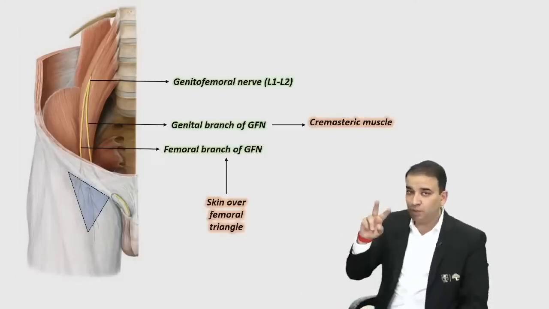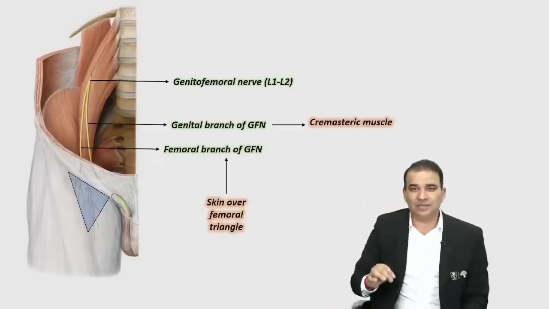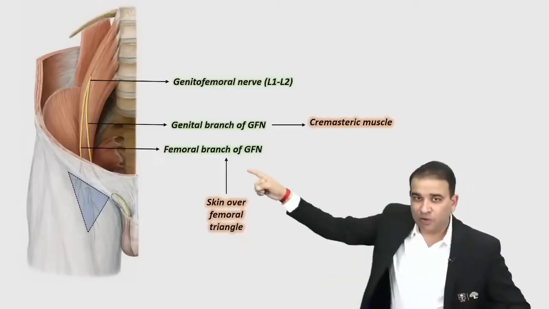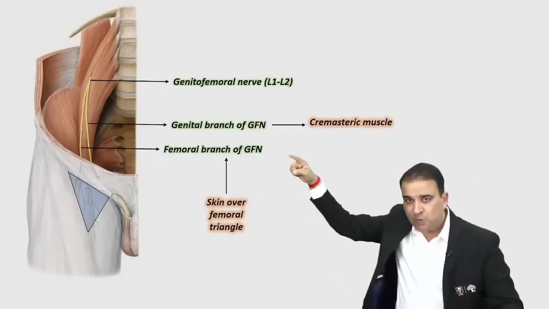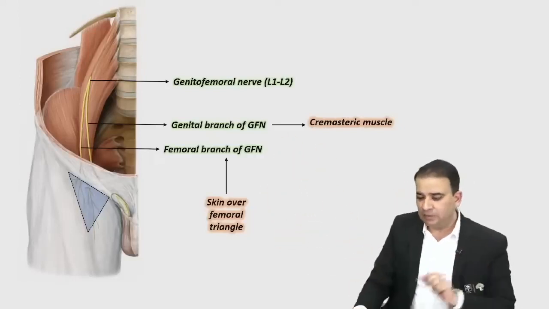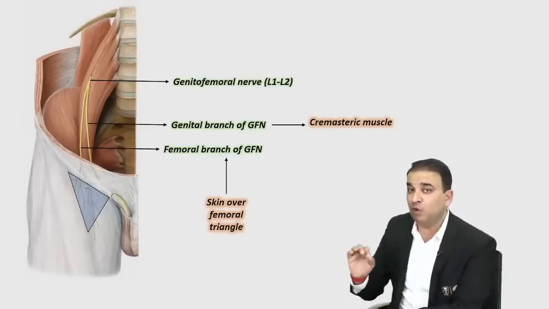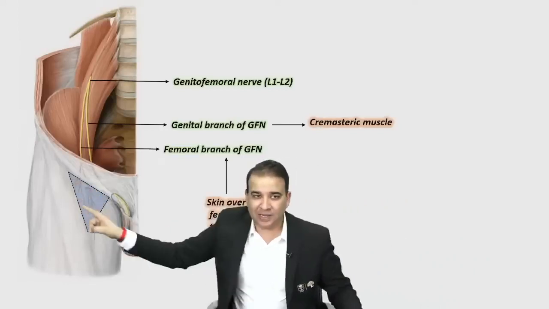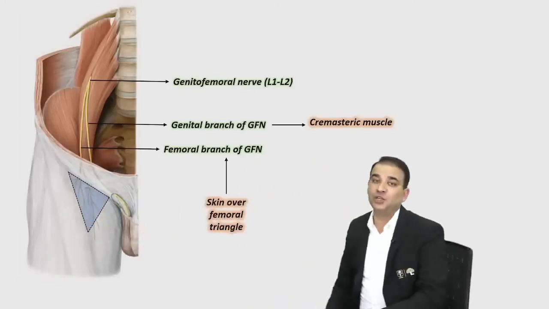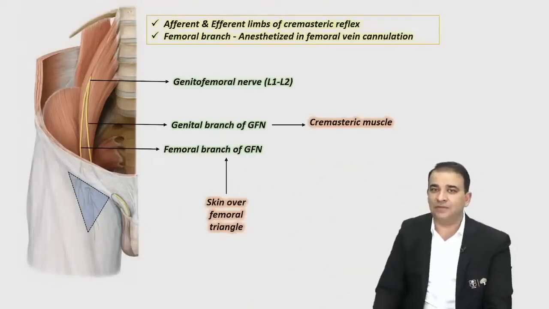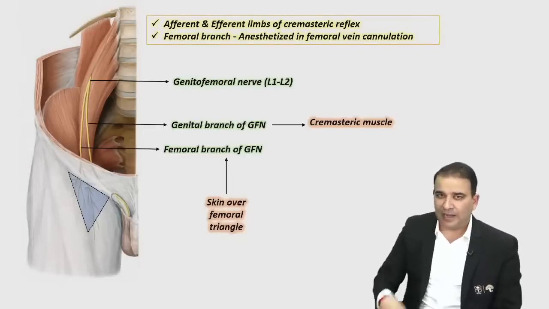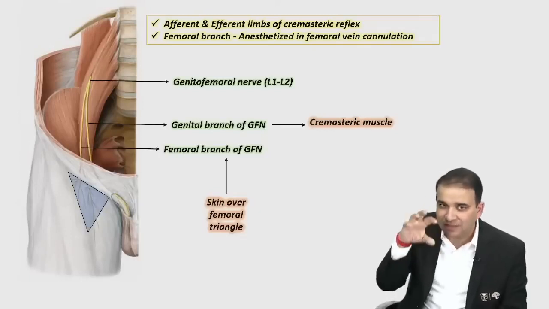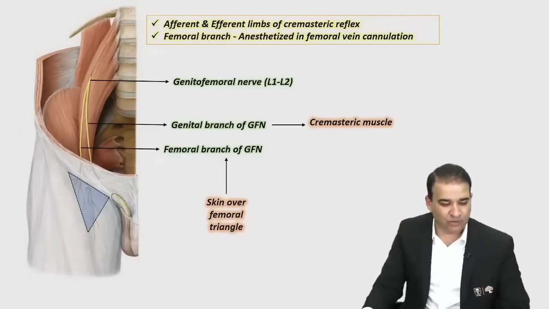Cremasteric muscle. Now there are two important questions. One of them is a very recent question only. One is that the genitofemoral nerve forms the afferent as well as efferent limb of the cremasteric reflex. The femoral branch will take the afferent, and the genital branch will bring the efferent of the cremasteric reflex. And number two, one of the recent questions only, in femoral vein cannulation. Obviously, when you do femoral vein cannulation, you will do it from the femoral triangle only. Then obviously, which nerve needs to be anesthetized here? And that is the femoral branch of the genitofemoral nerve. So, afferent and efferent limbs of the cremasteric reflex by the genitofemoral nerve. And this femoral branch needs to be anesthetized in femoral vein cannulation because that's the nerve supplying the skin over the femoral triangle.